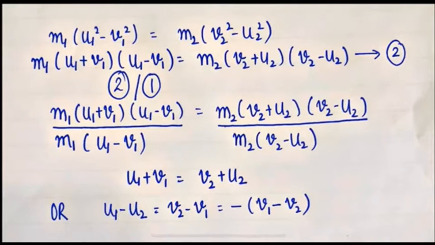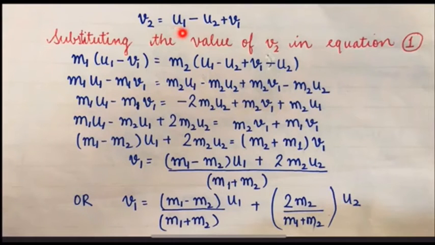From this equation, we have v2 is equal to u1 minus u2 plus v1. Now substituting the value of v2 in equation 1, it will be m1 into u1 minus v1 is equal to m2 into u1 minus u2 plus v1 minus u2. m1 u1 minus m1 v1 is equal to, multiplying m2 inside, m2 u1 minus m2 u2 plus m2 v1 minus m2 u2. Minus m2 u2 will become minus 2m2 u2 and rest terms will be same.